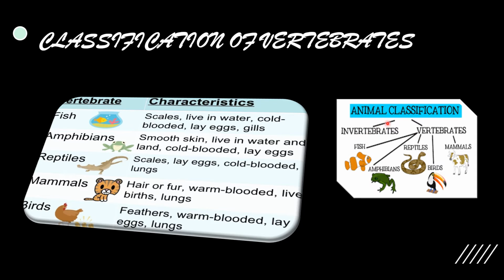So this is the animal classification. All animals have been classified into two main groups. One is invertebrates, another one is vertebrates. And these are the subdivisions of vertebrates: fish, amphibians, reptiles, birds, and mammals.